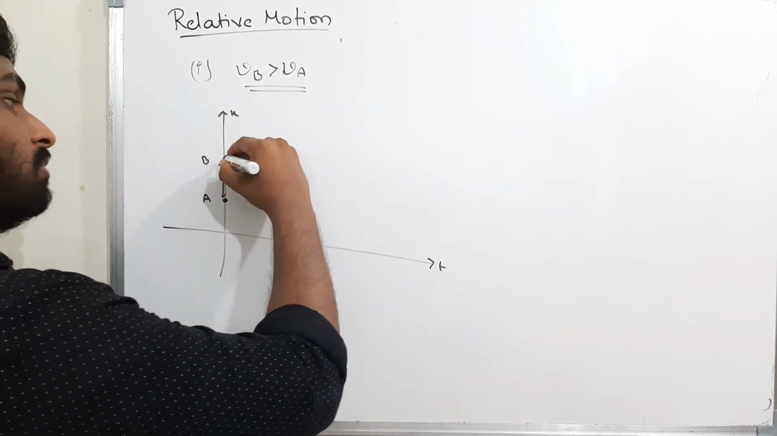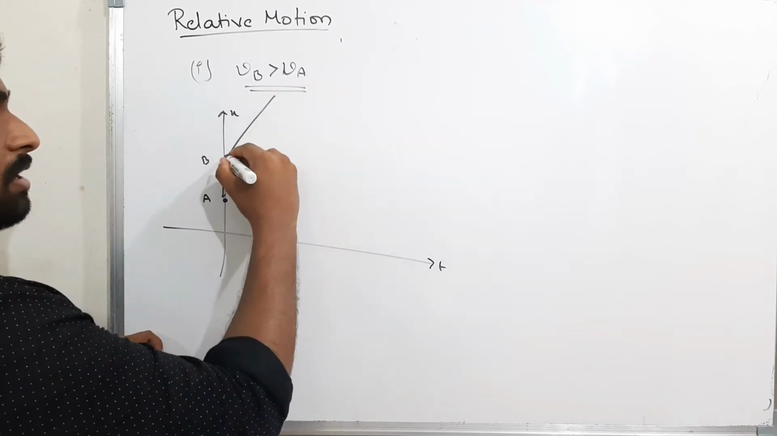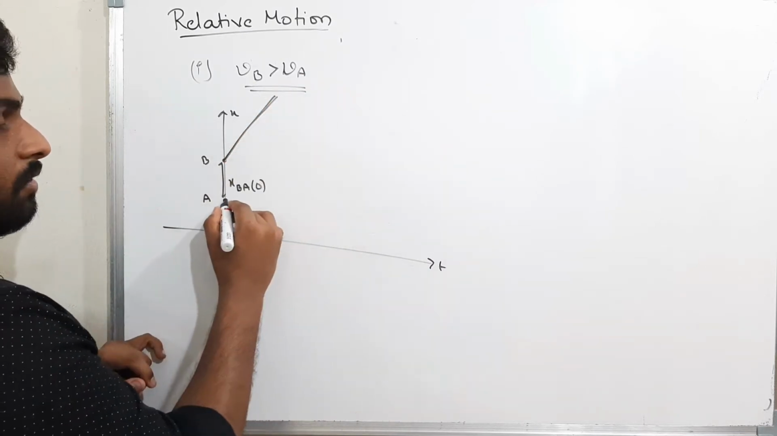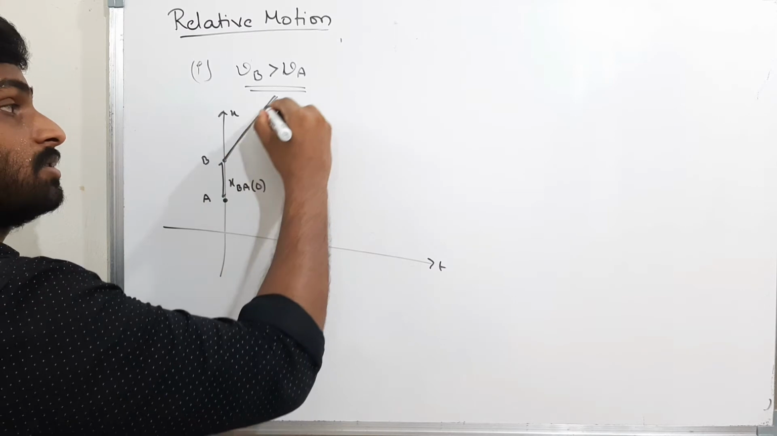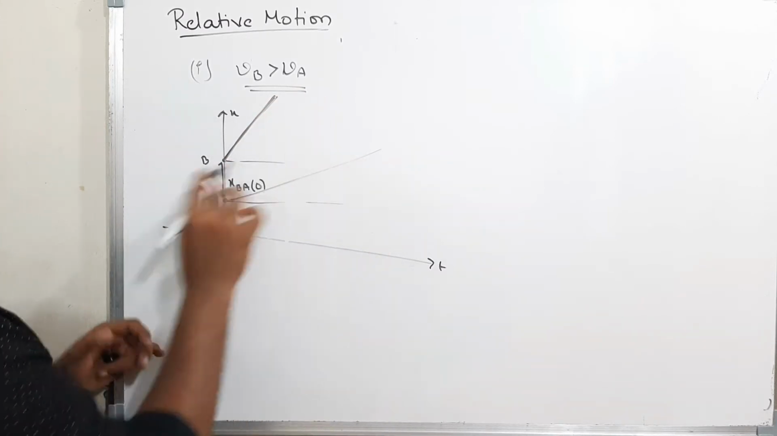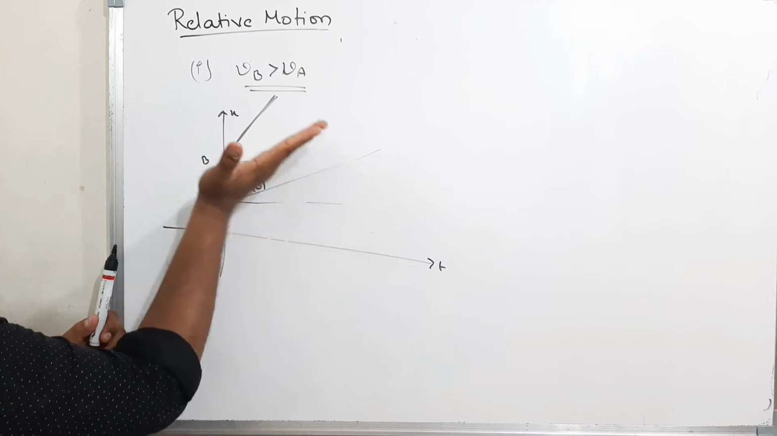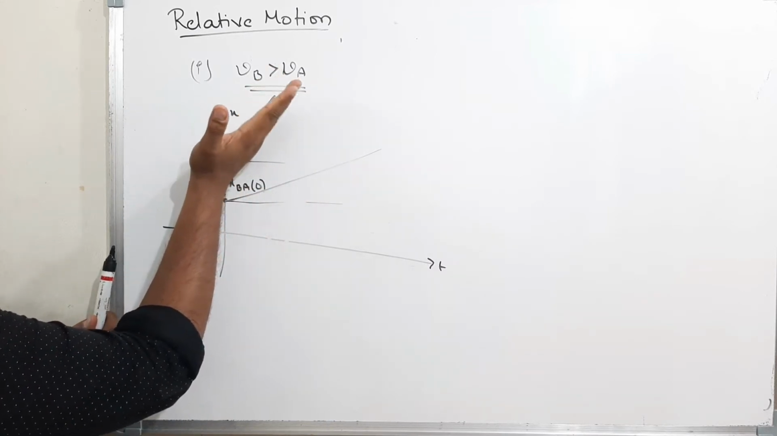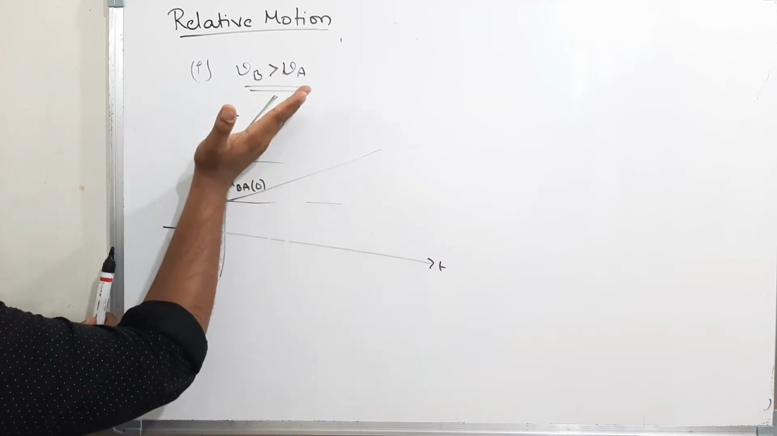That means the slope of A is like this. The velocity of A is this one, and the velocity of B is this one. See here, for A the slope is less, and for B the velocity is more, the slope is more. That means the velocity of A is less compared to the velocity of B.